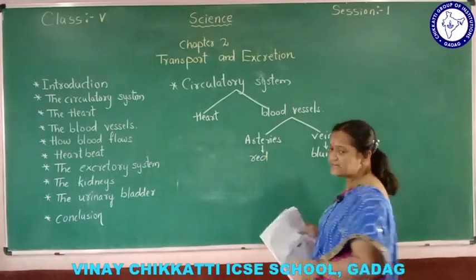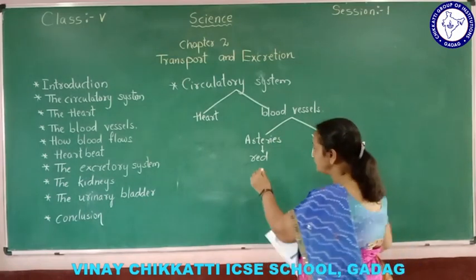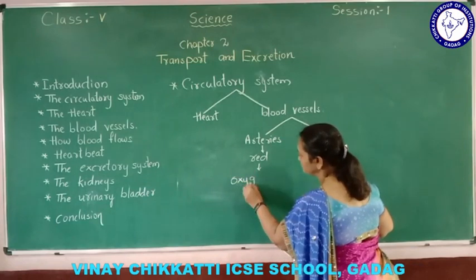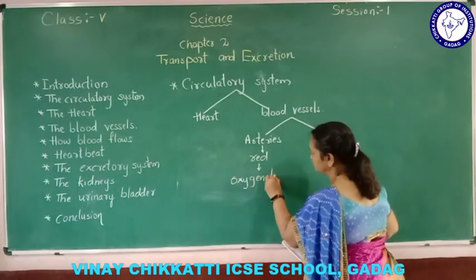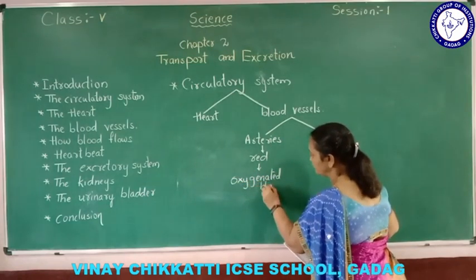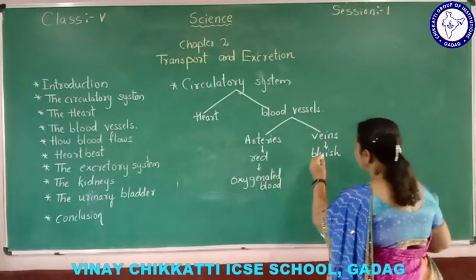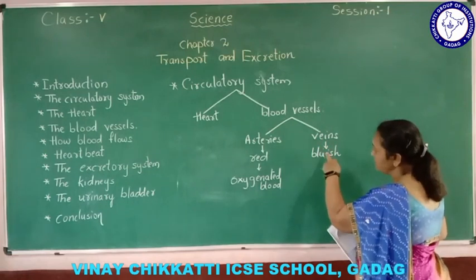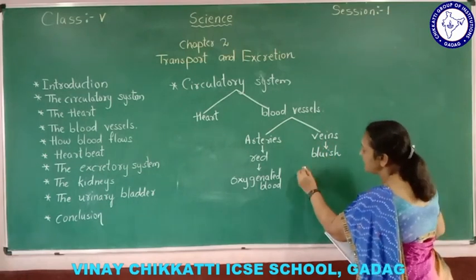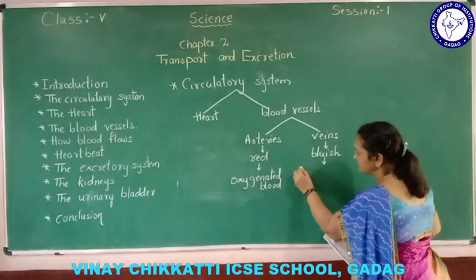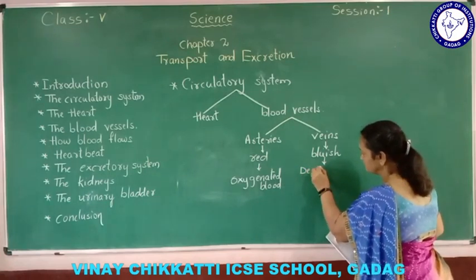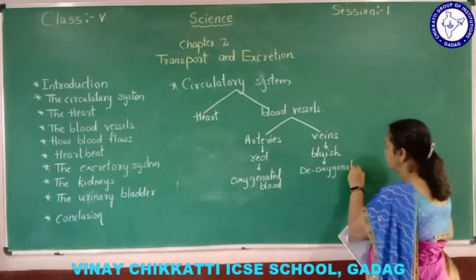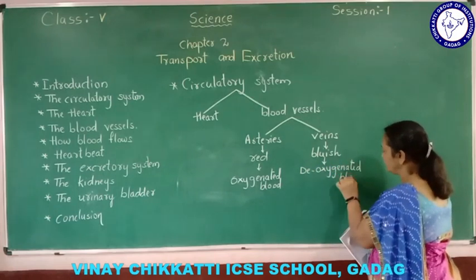Now why are arteries red in color? Arteries carry oxygenated blood, and veins are bluish in color. Why are they bluish? They carry deoxygenated blood.